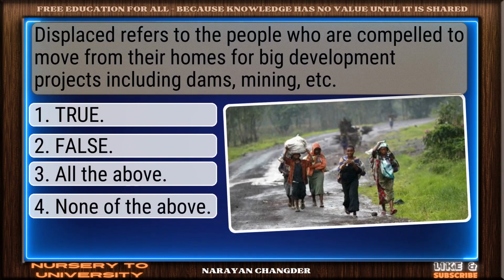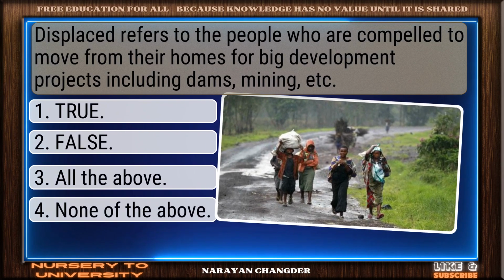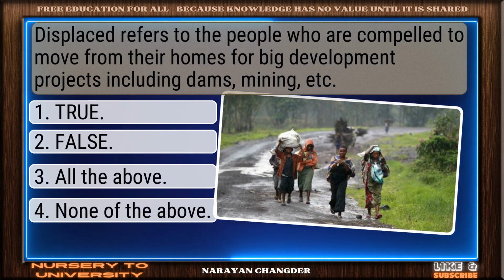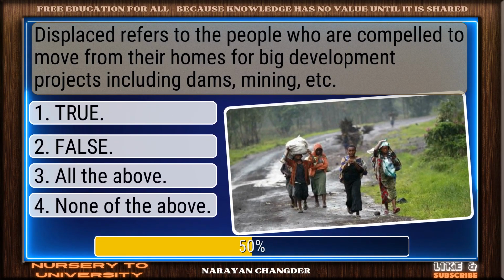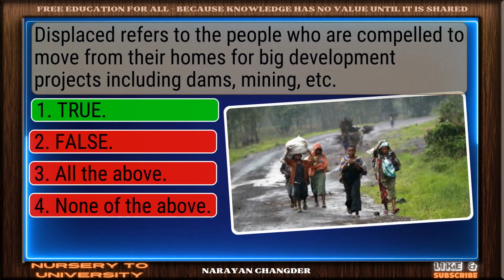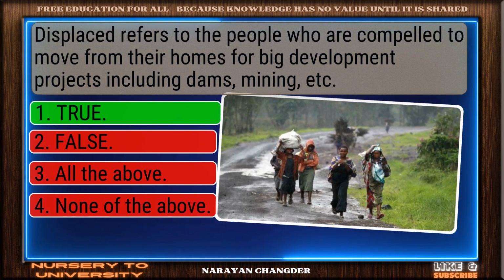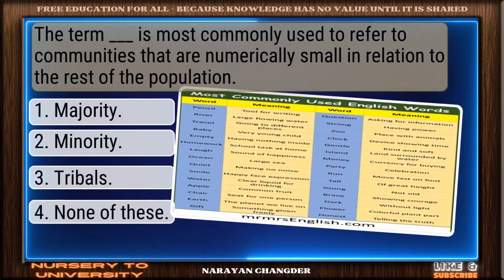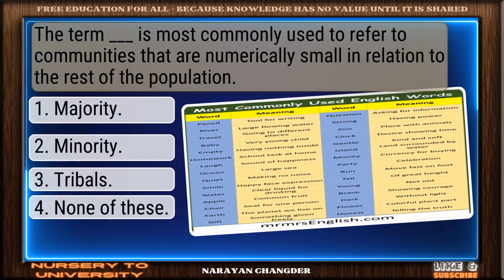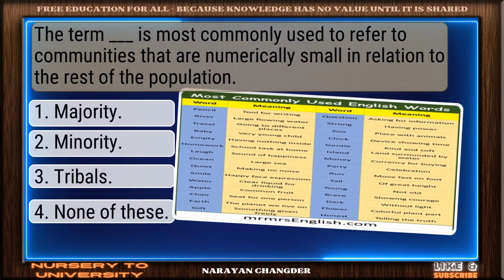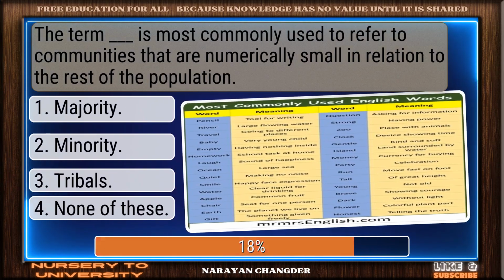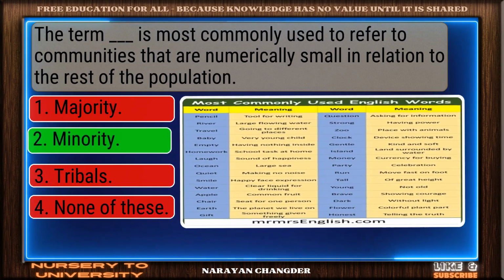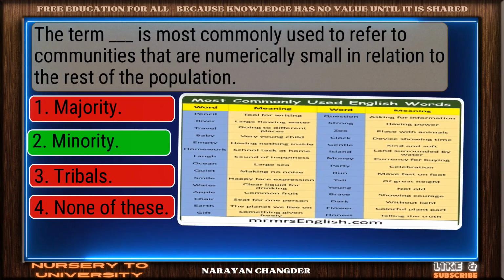Question number 10. Displaced refers to the people who are compelled to move from their homes for big development projects, including dams, mining, etc. Perfect. True is the correct choice. Question number 11. The term dash is most commonly used to refer to communities that are numerically small in relation to the rest of the population. Solid response. Minority is a valid choice.